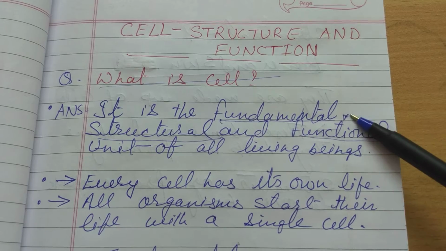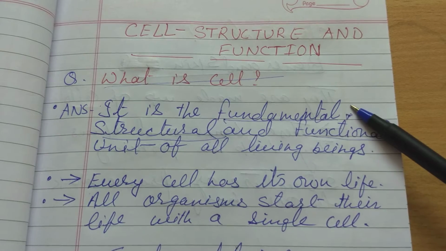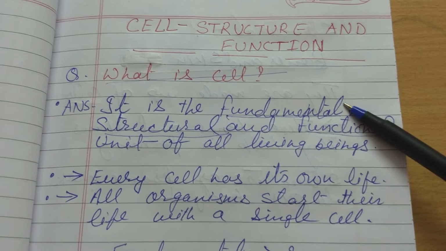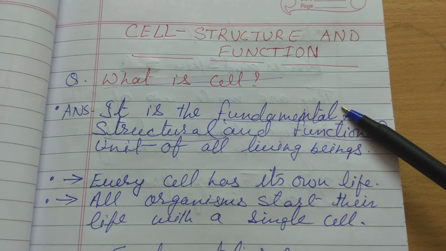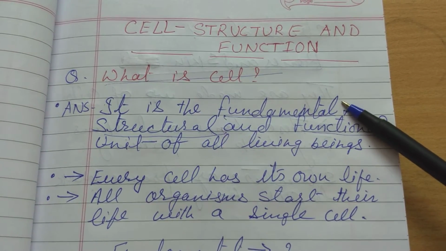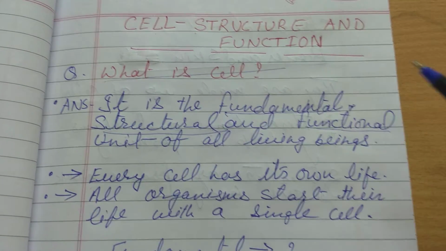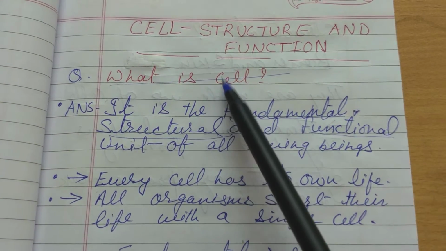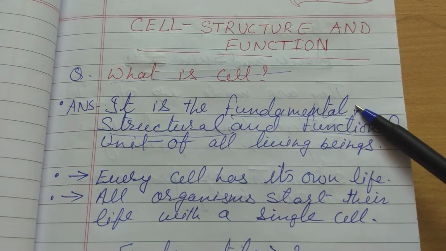First we have to understand why we call the cell a fundamental unit. Let us understand why it is called fundamental. Like in your civics chapter, your teacher might have taught you about fundamental rights. So you know your basic rights, which all human beings have to use. The same thing applies to the cell. So why do we call the cell a fundamental unit? Let us try with this example.